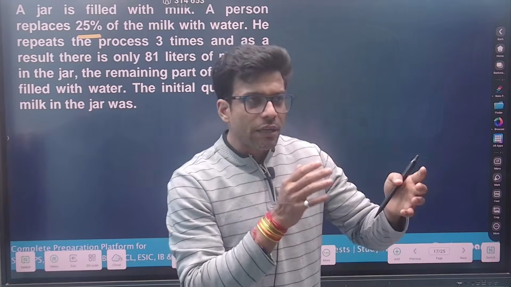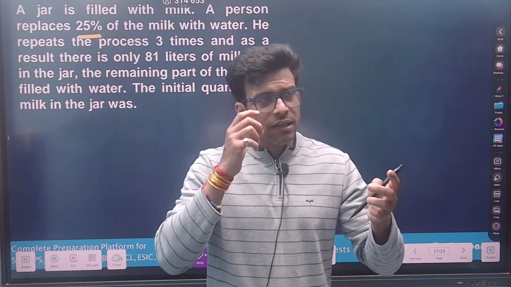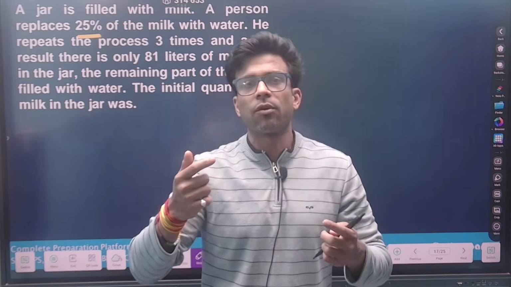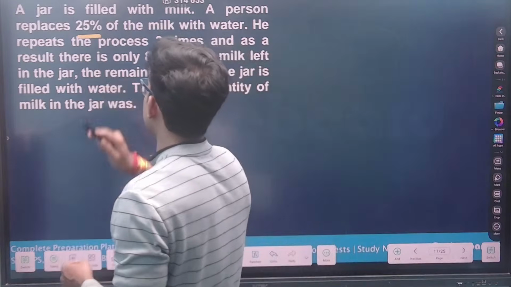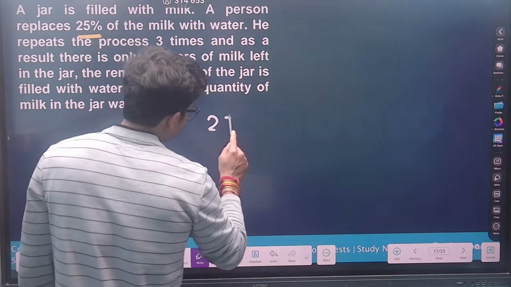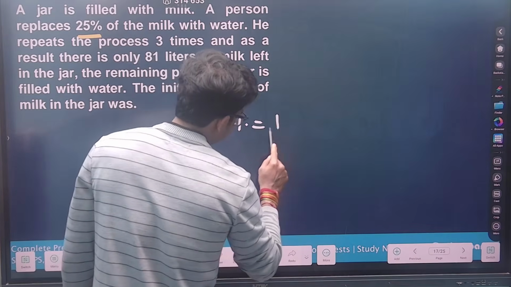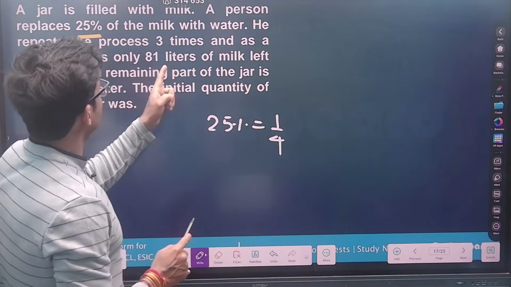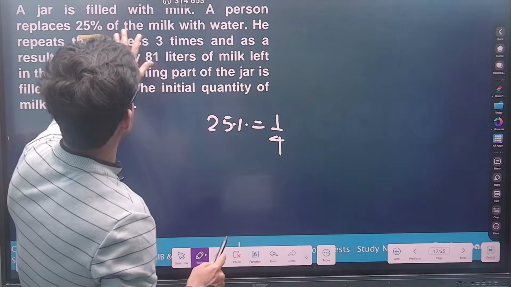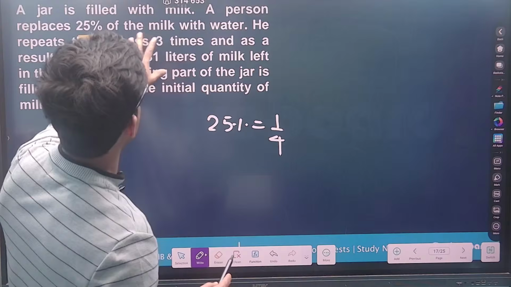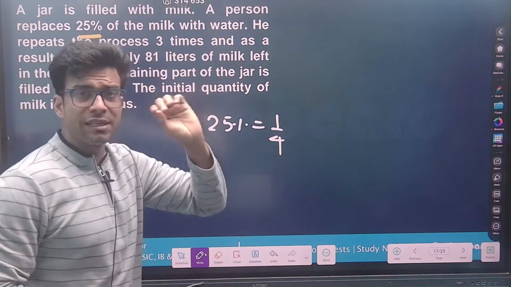No. Try to do experiments with the problem. If this is written 25%, can I go for 25% means what? 25% means 1 by 4. Now they're saying, just read it, of the milk with water, a person replaces it.